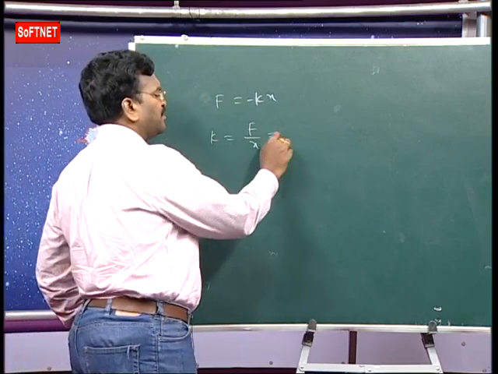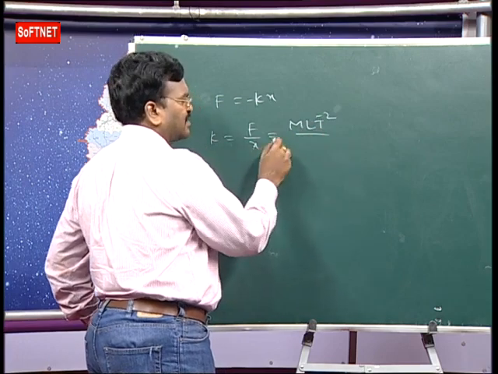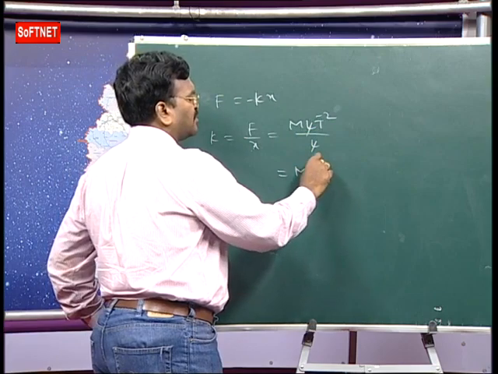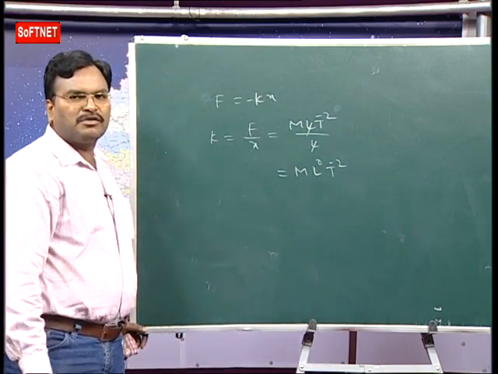Now, what is the formula for force? Mass into acceleration, M L T power minus 2. Divided by distance, elongation, L. What are we getting now? M L power 0 T power minus 2.